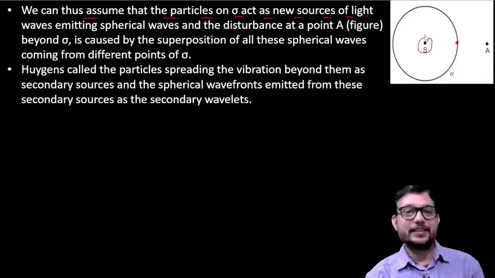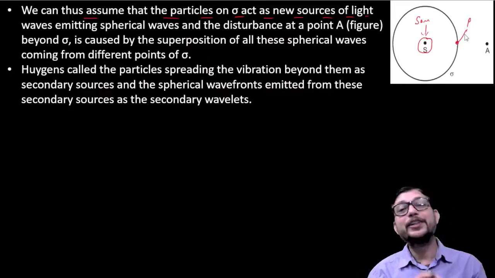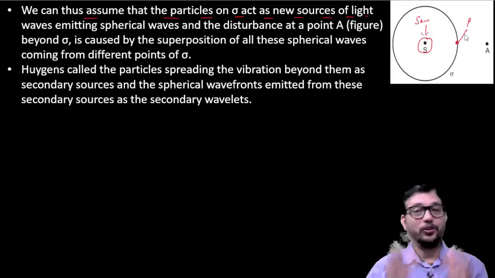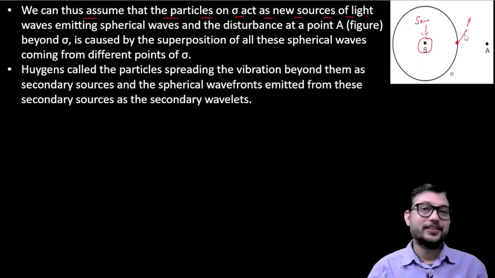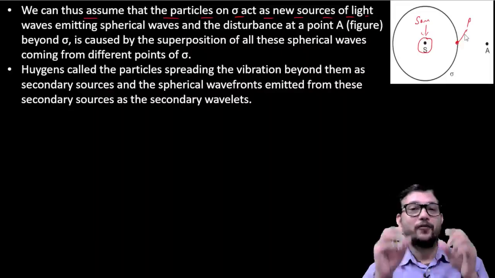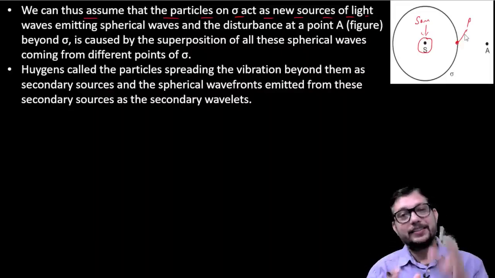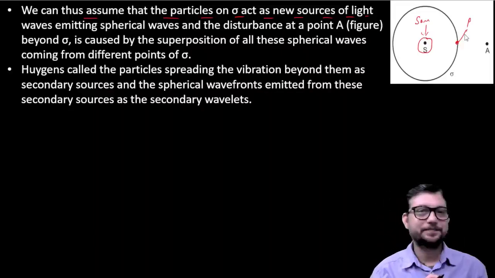It means we can simply say that if S is your source, then the point P will behave like a new source, because the same disturbance is responsible for the vibration in the source as well as the point which is on the surface.